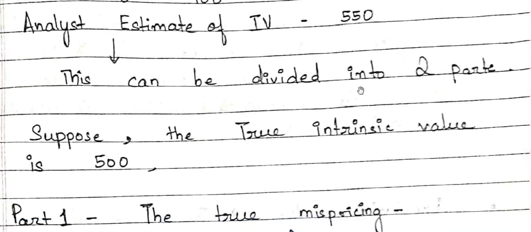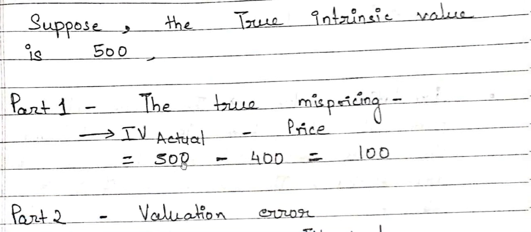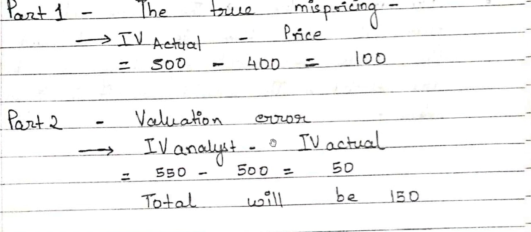So you can see I have written here that the true mispricing is equal to the actual intrinsic value, which was 500 in our question, minus the price, 400, which is equal to 100. And then there is the valuation error, meaning the mistake the analyst has made while valuing that stock. He knows that he has made a mistake, so how can you quantify this? It is the intrinsic value predicted by the analyst, which was 550 in the question, minus the actual intrinsic value.